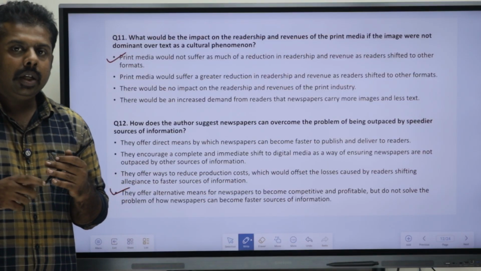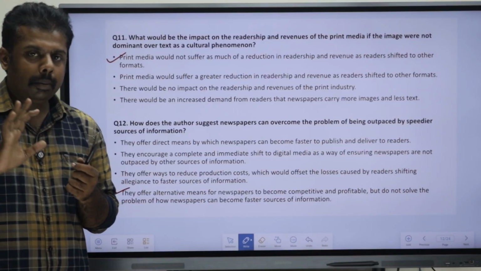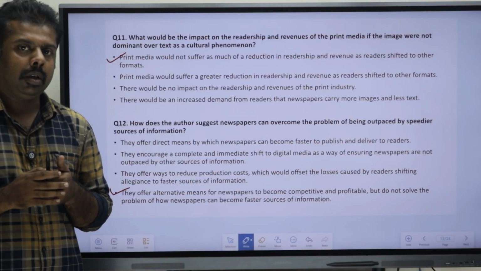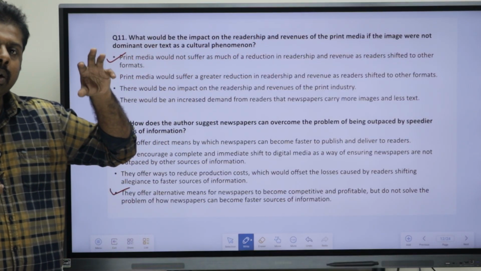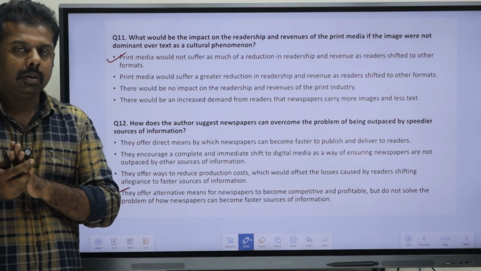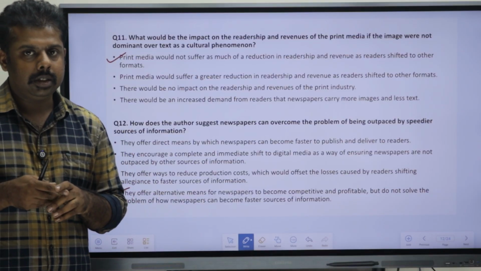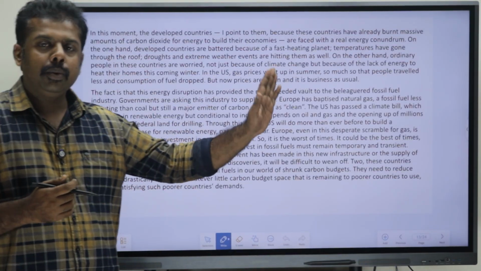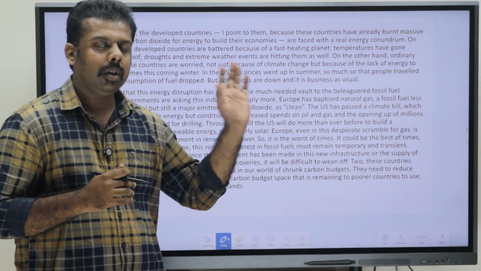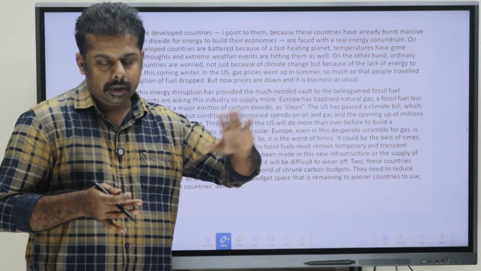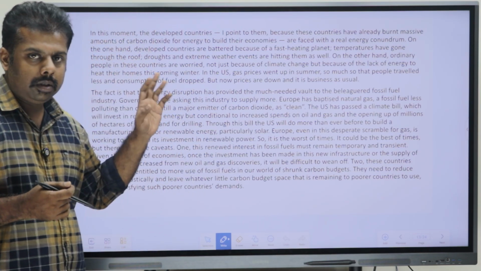Okay, so you need to get the important points that are being said in the passage to do the questions properly. Because if you get an understanding of the passage, the questions are a bit of a cakewalk. So I think now we can move to the next passage. Like in the previous passages, first we are going to read it, then we are going to discuss the questions. Okay. So we are just reading it, two paragraphs are there.